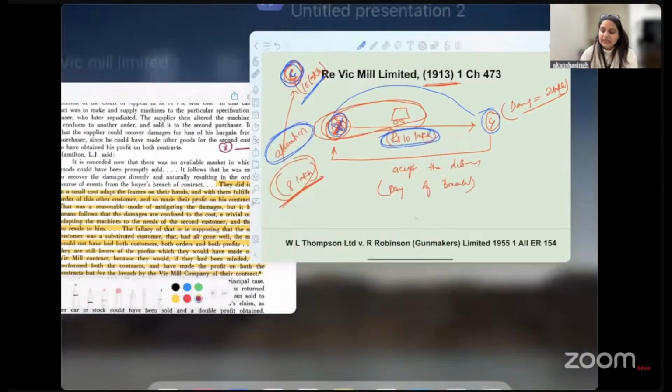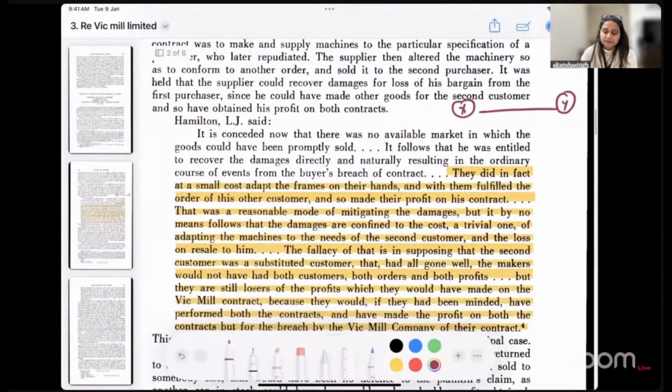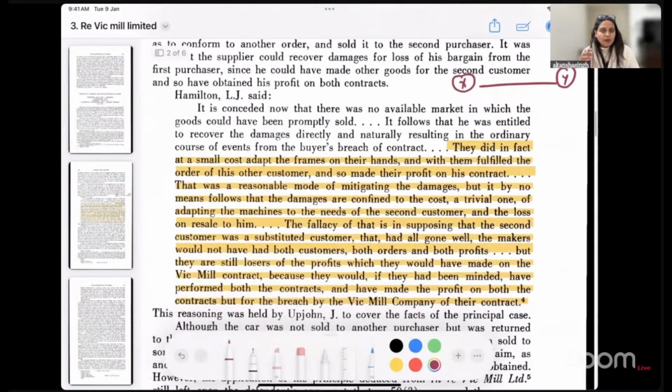If we read the important part from the judgment, the court said that the small changes that happened were done at a small cost to adapt the machine, and with that the order of the customer was fulfilled. So the other customer got that particular machine or the car, whatever it may be, with certain alterations. He is a new buyer that you got. But that was a reasonable mode of mitigating the damage. What was X trying to do in this given case? He was trying to mitigate the damage.